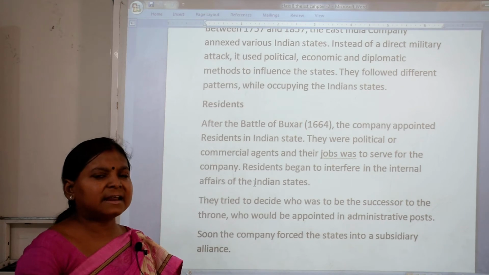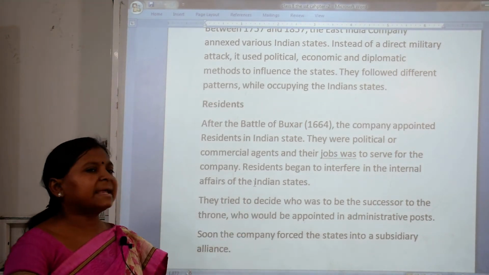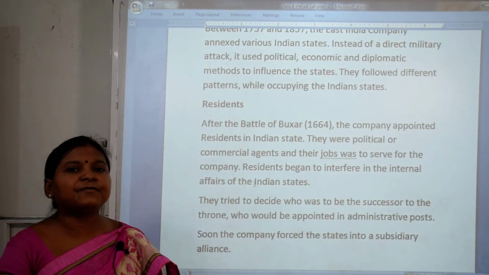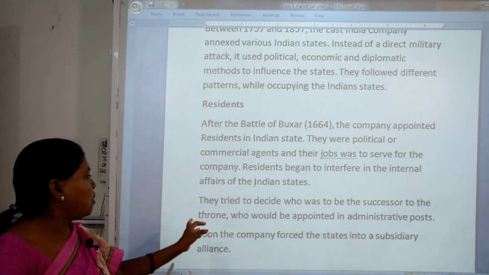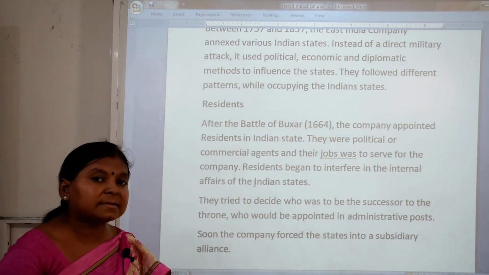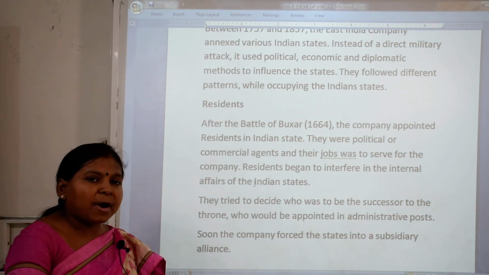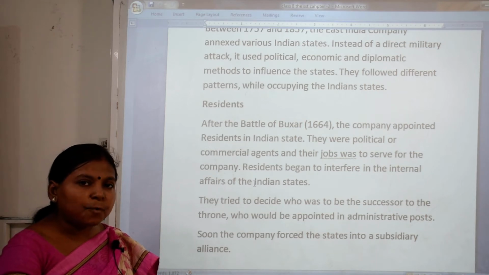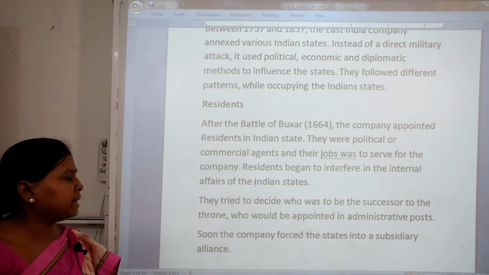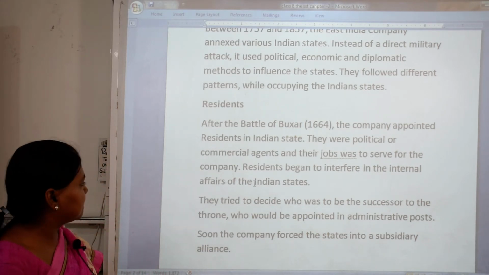When these residents came to India and settled here, they began to interfere in the internal affairs of the Indian states. They tried to decide who was to be the successor to the throne and who would be appointed to administrative posts. Soon the company slowly started forcing the states into subsidiary alliance.